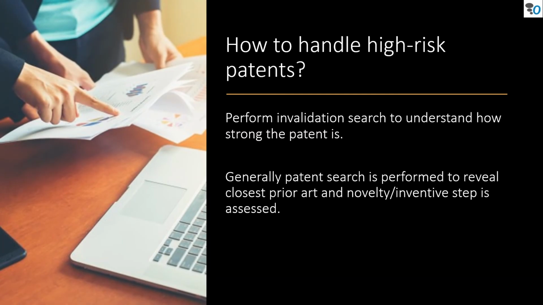Now, if there is no way to bypass the patent that you found during FTO search, then it is important to perform an invalidation search to understand how strong the patent is. This invalidation search is performed to identify the grounds on the basis of which a patent may be invalidated. Generally, a patent search is performed to reveal the closest prior art, and novelty or inventive step is assessed to find out the grounds on the basis of which the patent can be invalidated.